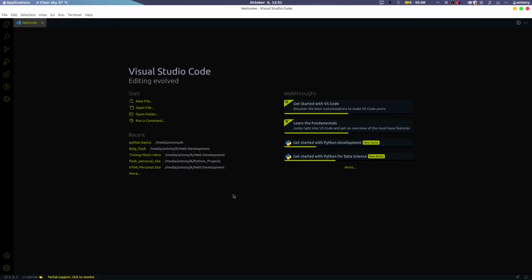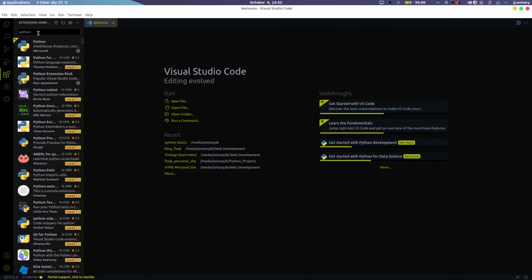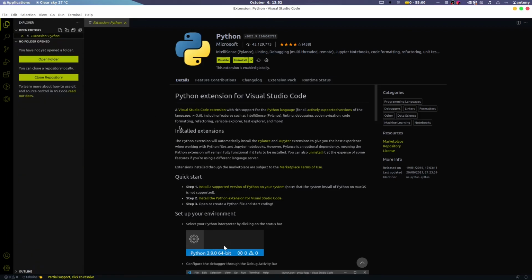The first thing I want you to do in VS Code is go to the extensions tab. First thing I want you to do is type in Python, like I did right here. The first one with 43 million downloads, so it should be the most downloaded one. Go ahead and download that one because we're going to need that. Once you've got that installed, go back to your Explore tab. Once you're in there, I want you to minimize your VS Code.